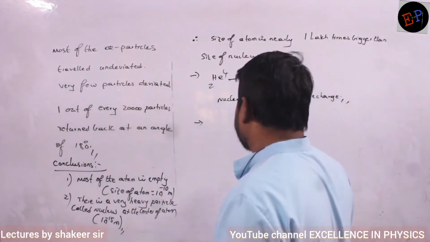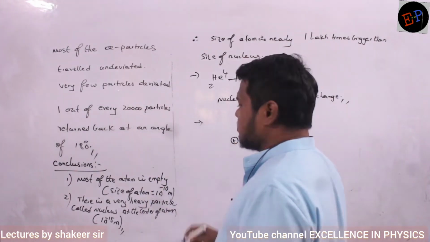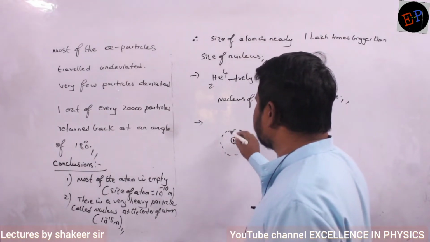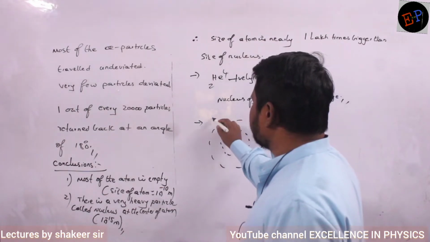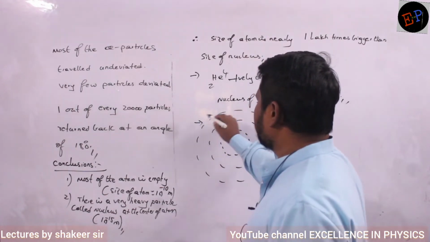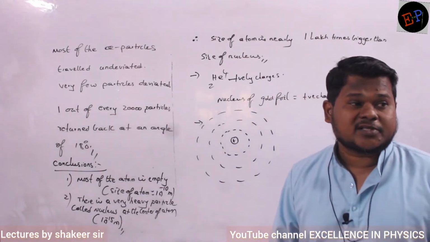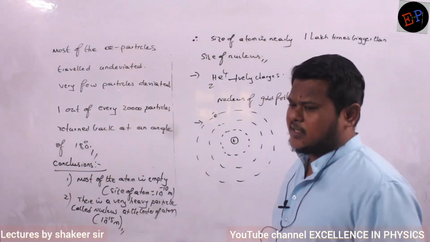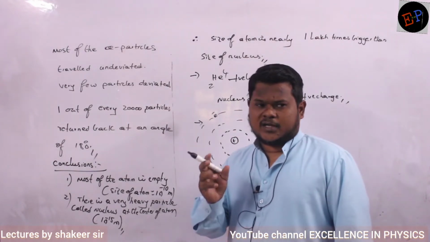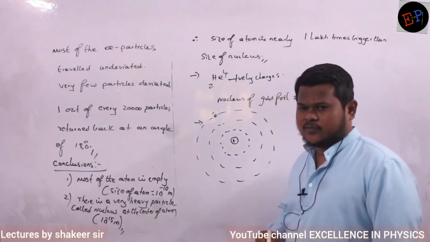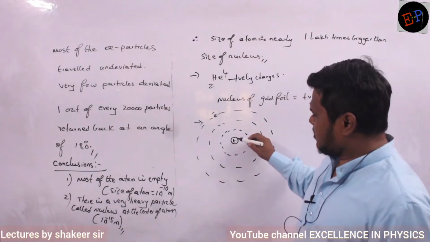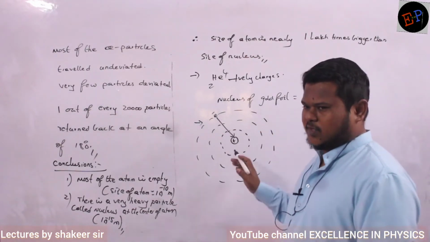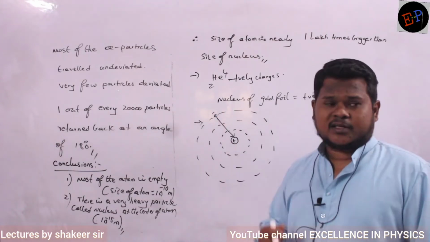So he said that, for example, if there is a nucleus which is a positively charged body, and electrons are rotating around this nucleus, okay? Only because of this rotation of electrons, this atom is able to maintain its shape. So consider here there is an electron. An electron is what kind of body? Negatively charged body. And the nucleus is what kind of body? Positively charged body. So this nucleus will be continuously attracting the electron.